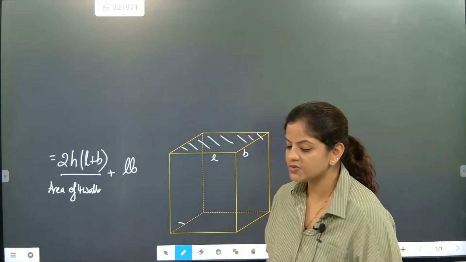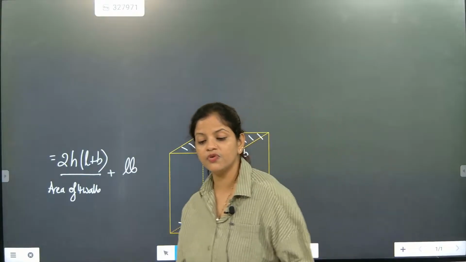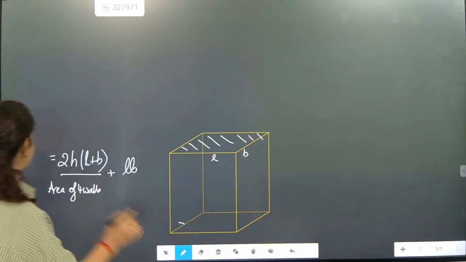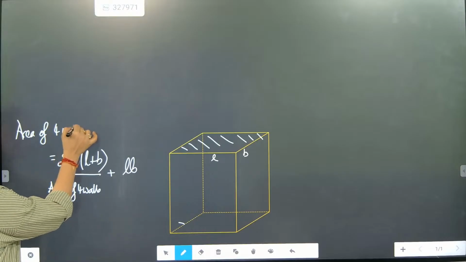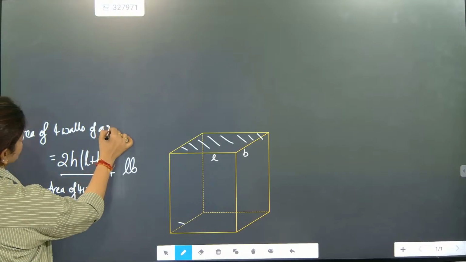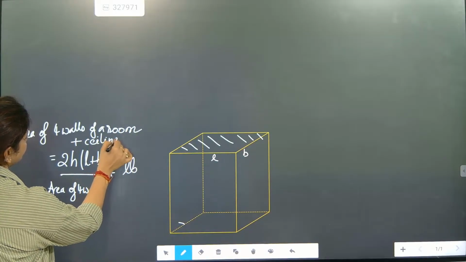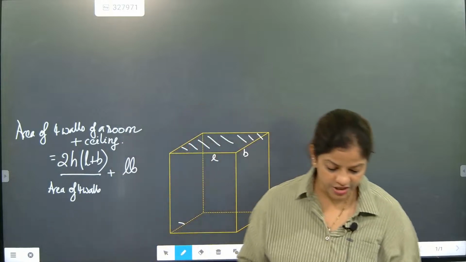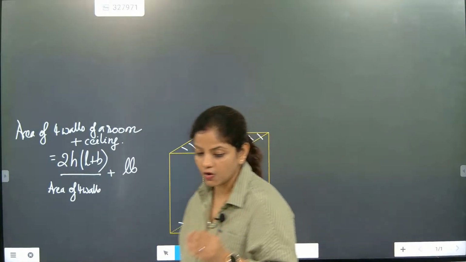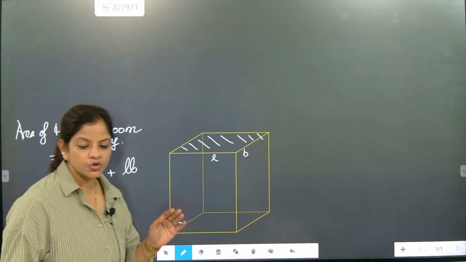So this is the area of four walls of a room plus ceiling. Okay, fine. So this is the cube and cuboid section.